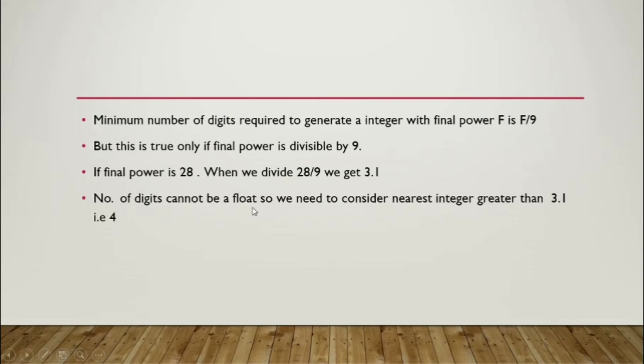So we need to consider the nearest integer just greater than 3.1, that is 4. So the minimum number of digits required to generate an integer with power of 28 is 4. So by this observation we can generate a formula that the minimum number of digits is CEIL of f divided by 9. Now let us understand this with an example.